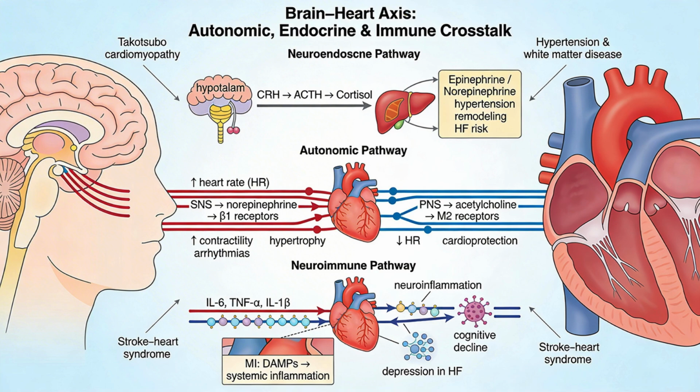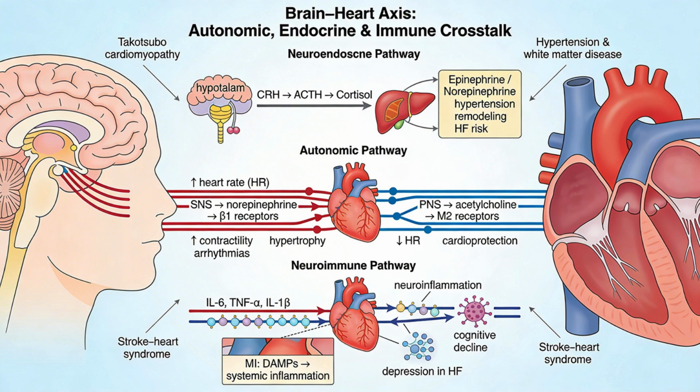Third, the brain-heart axis. This axis is dominated by the autonomic nervous system, the HPA and SAM stress systems, and neuroimmune coupling. Sympathetic activation via norepinephrine accelerates heart rate and contractility through adrenergic receptors, increasing cardiac output in acute stress but promoting arrhythmia, hypertrophy, and fibrosis when chronically overactive. Parasympathetic vagal tone slows the heart and is protective. Chronic disruption of this balance links psychological stress, PTSD, depression, and anxiety to higher cardiovascular risk.